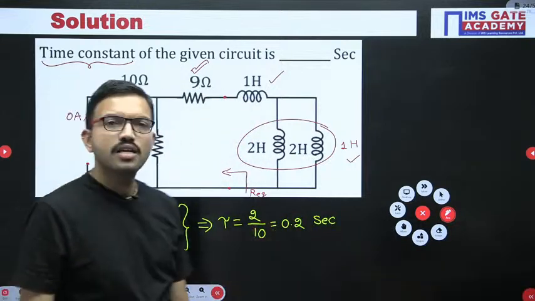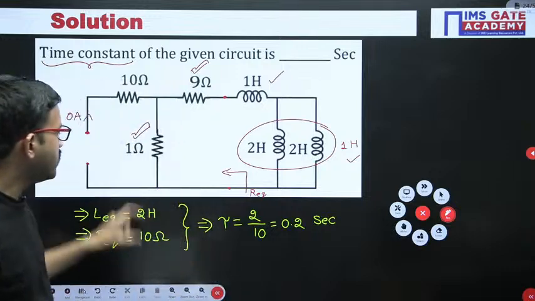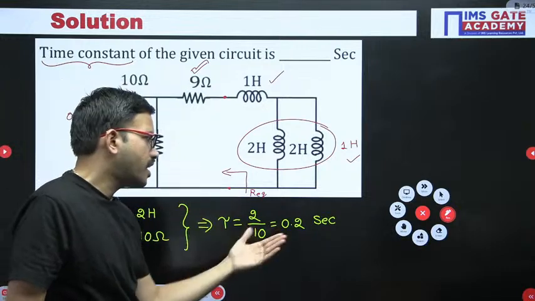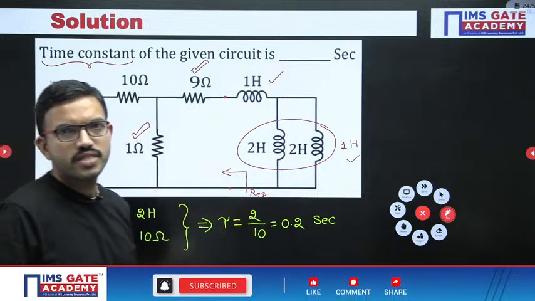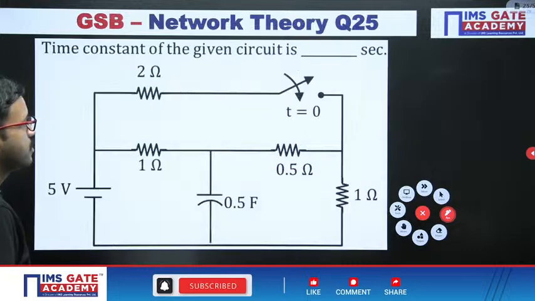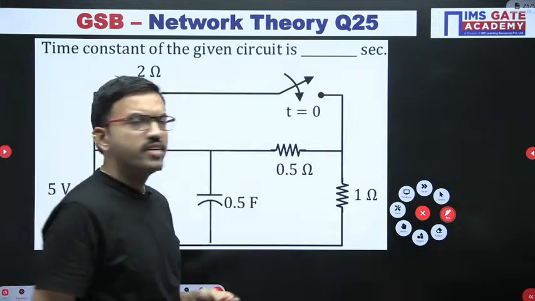Units you will get in the order of seconds here, since they have given normal values. Or you can get them in the order of milliseconds or microseconds, etc., based on the order of the units they have given. With this understanding, all of you give a try for this question.